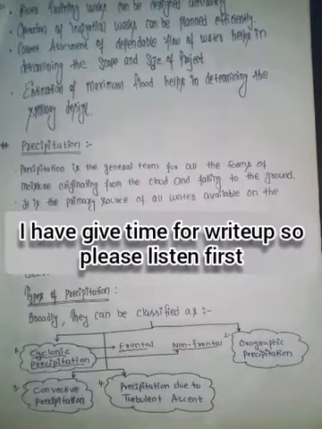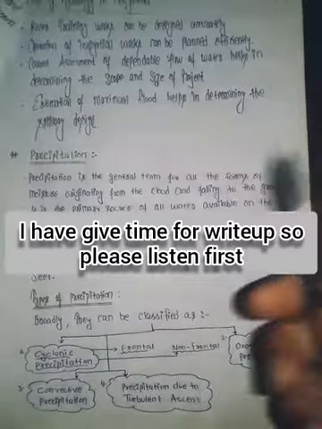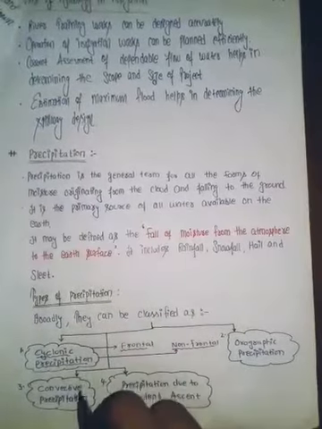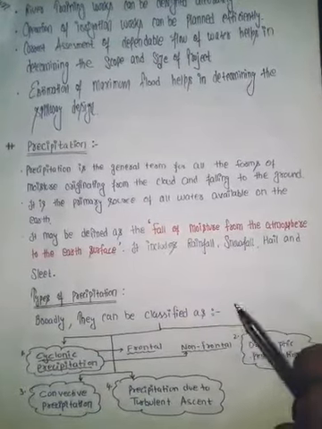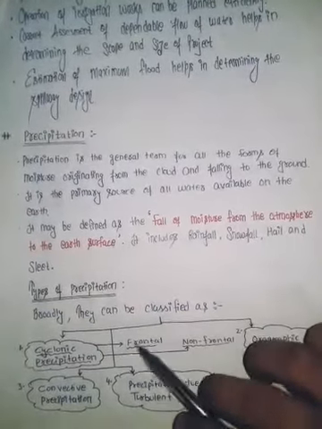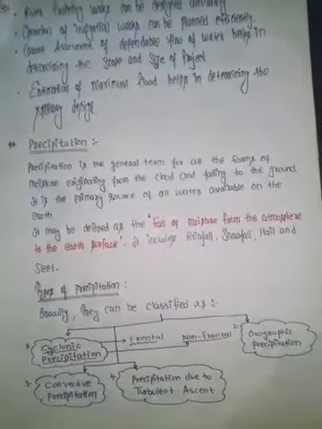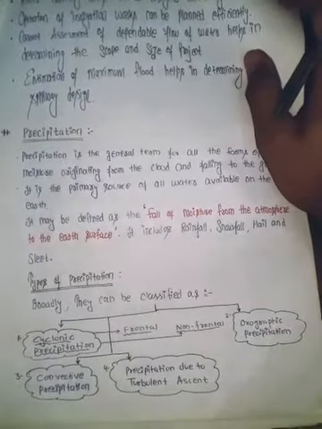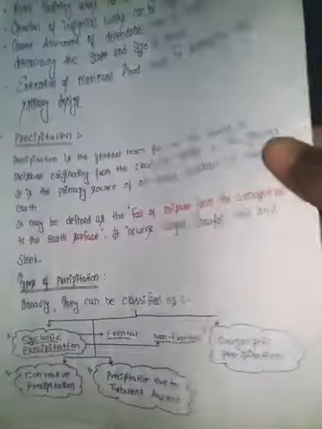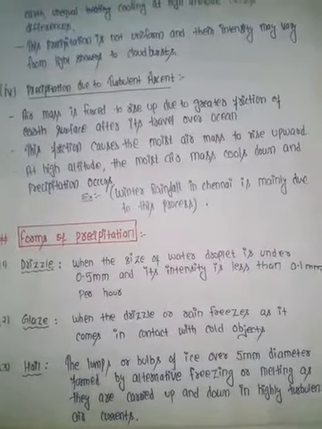In the previous class, I discussed precipitation, their introduction, and the different types of precipitation, that is cyclonic precipitation, convective precipitation, and orographic precipitation, which occurs in the mountainous region. The cyclonic is further divided into two types, frontal and non-frontal precipitation. Today we are discussing the different forms of precipitation, for example rainfall, snowfall, sleet, hail, glaze, etc. Basically they depend upon the diameter, their intensity and the size of water droplets.